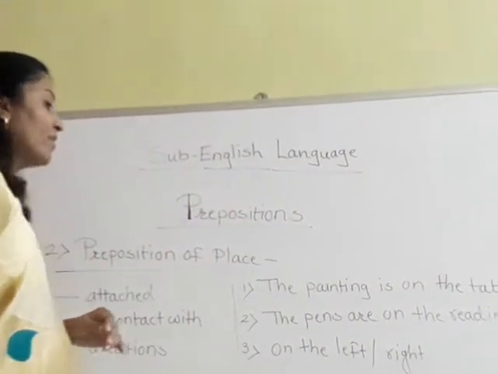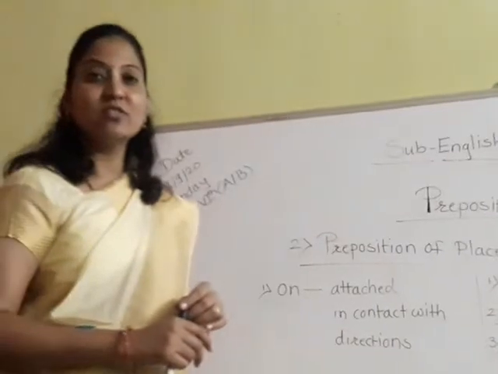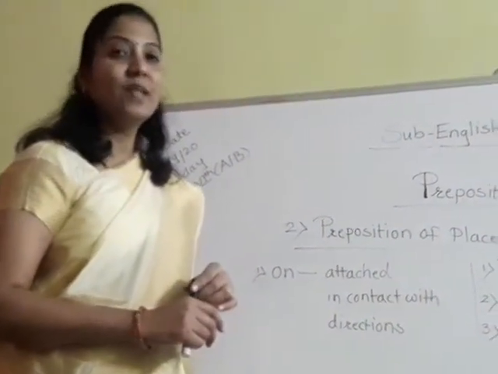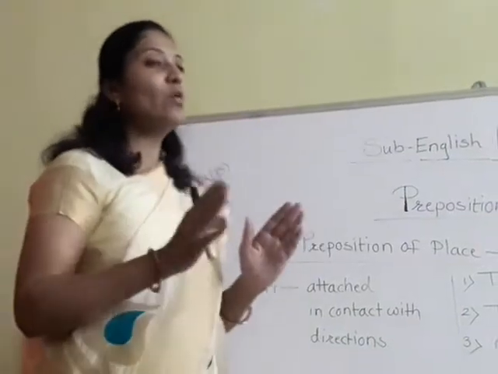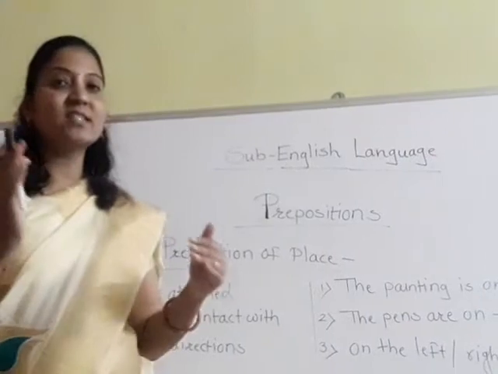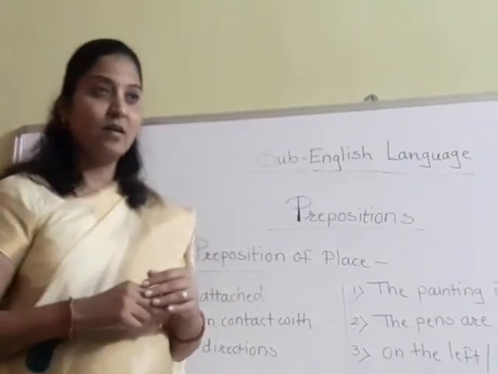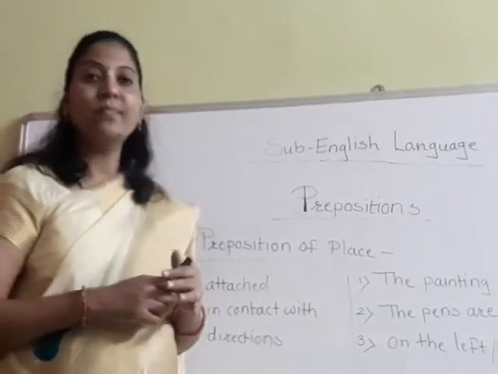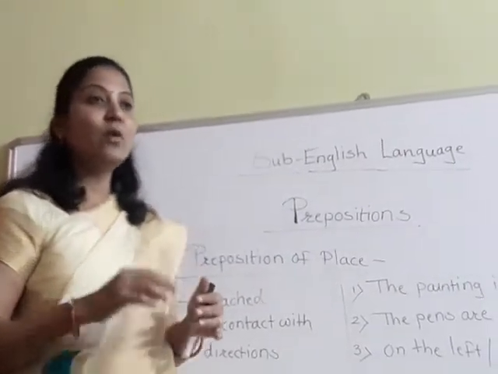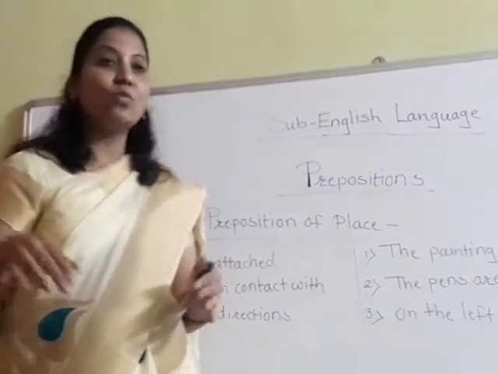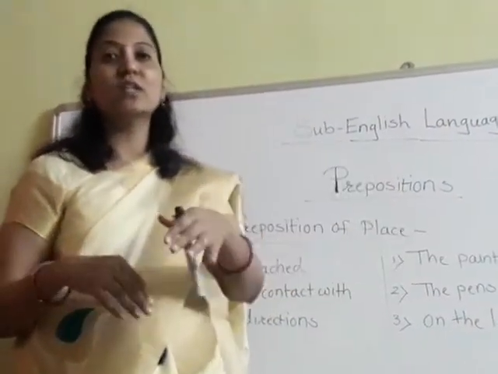And if we want to tell directions to someone, at that time we use on. Suppose you are sitting on your vehicle and you are giving directions to the driver: just take left, go right, take a turn over there.